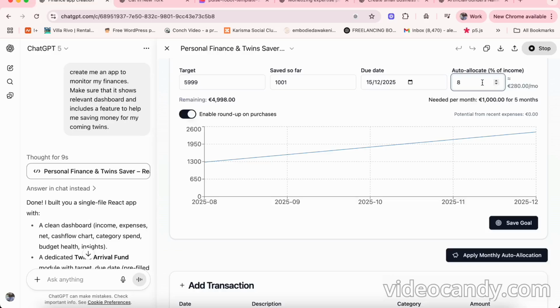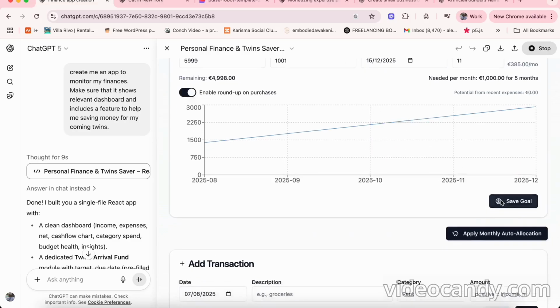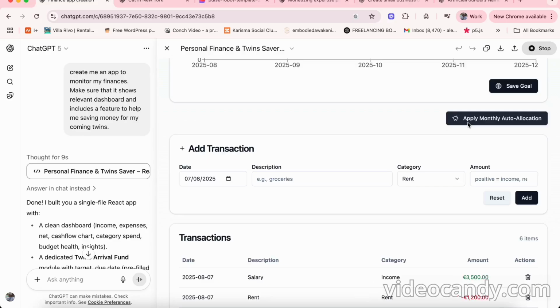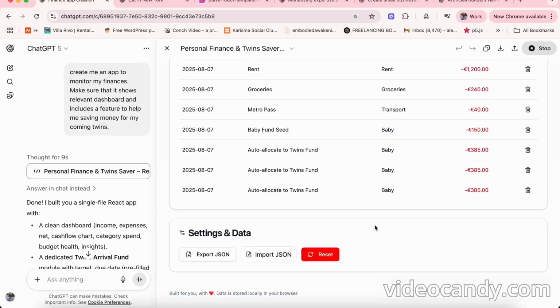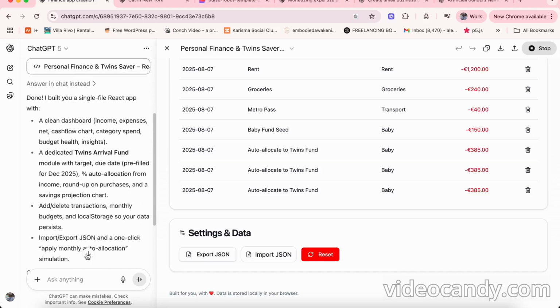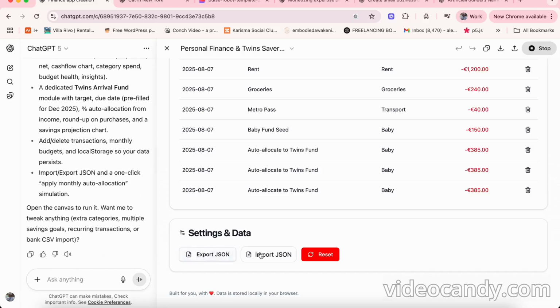That's nice. Also the kid percentage of income. Really, really nice. I can save the goal. I can apply auto monthly allocation and it works. I can add my transactions. Boom. And this was so fast, you know.